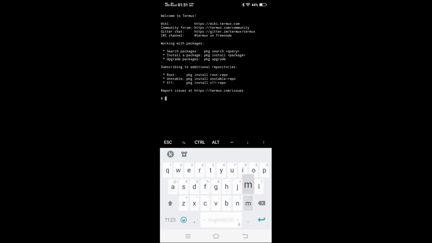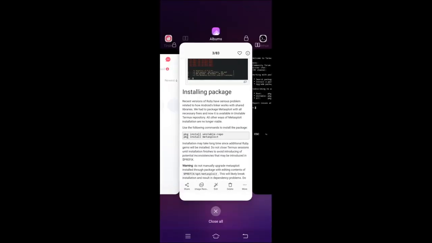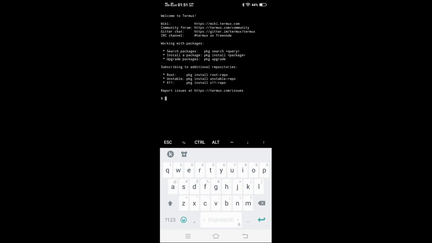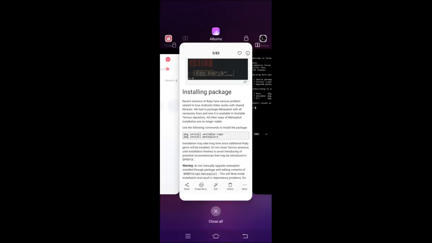Yo. So guys, we've been playing around with script kiddie stuff, with the brute forcing and everything. So today I'm going to teach you how to install Metasploit on your Termux. All right? And to do this, what is Metasploit firstly? Just imagine that as like Batman's belt with all the tools in it: scanners, vulnerabilities, exploits, payloads, you know, everything.